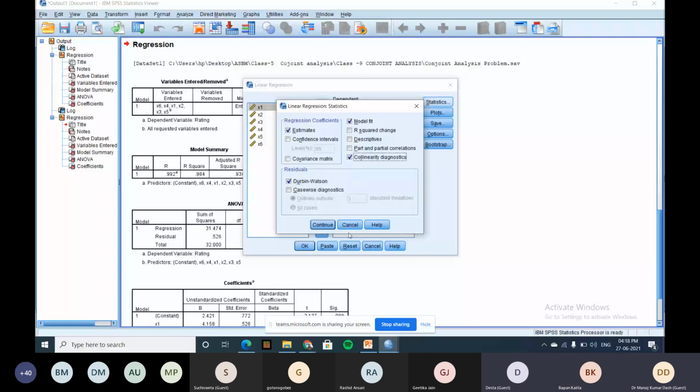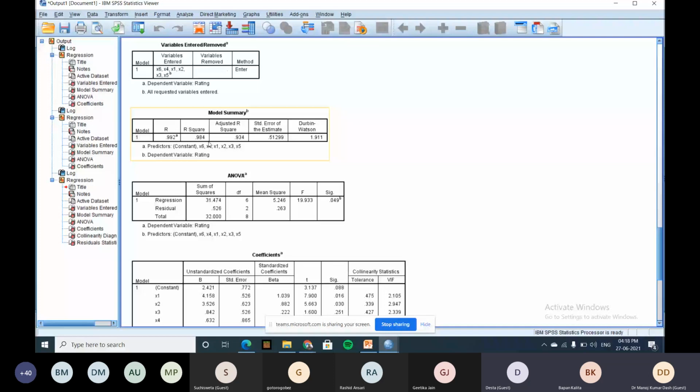What is R square? 0.992. 0.984. It means 98.4% of the variation of X2 to X6 is explained by the Y. What is a good model? What is the adjusted R square? Again, 93% of the variation is explained by the Y. So the two things are satisfied.